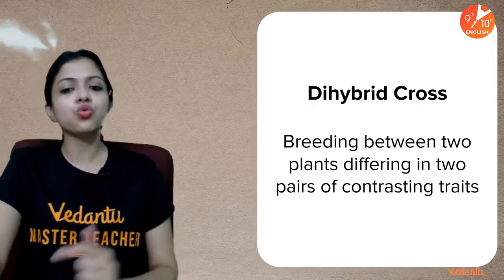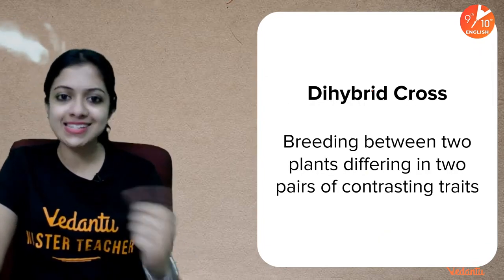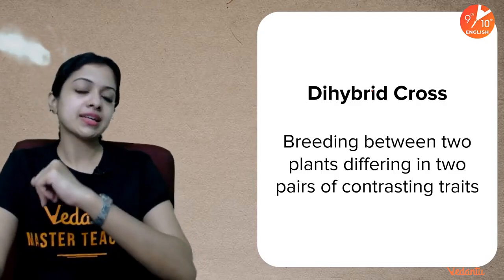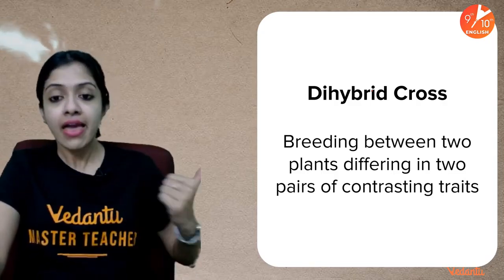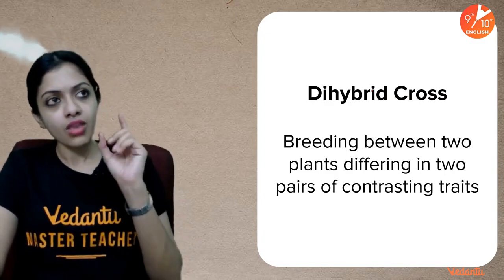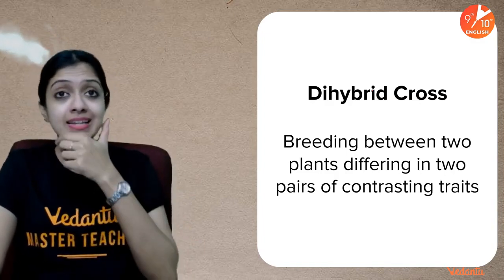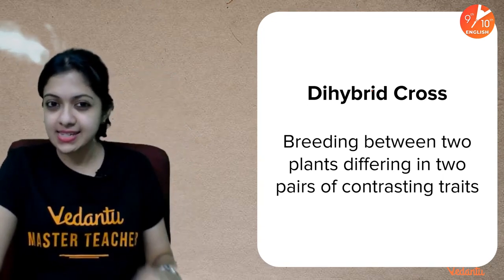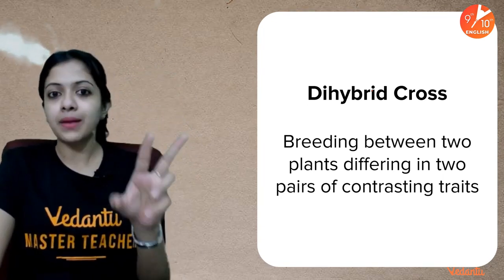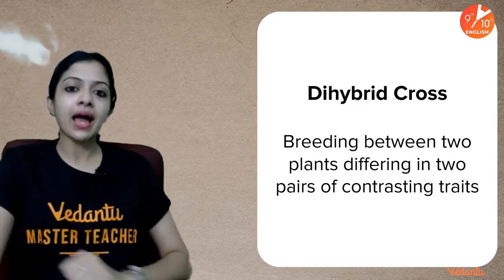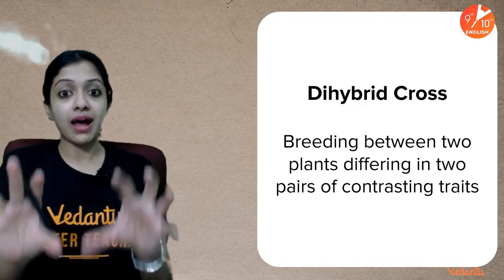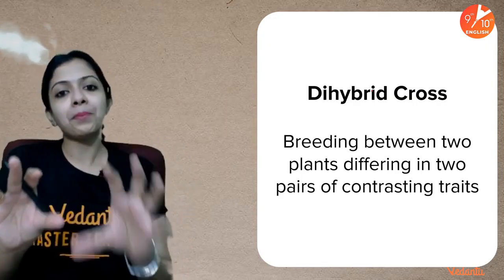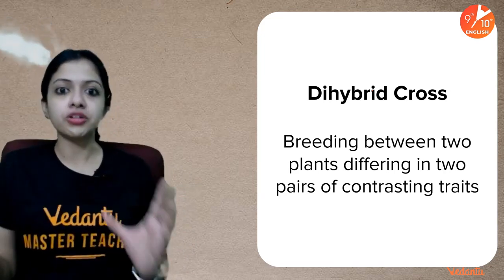Now let's move on to a step higher, and that is dihybrid cross, which is breeding between two plants differing in two pairs of contrasting traits. What do I mean by that? In a monohybrid cross, for example in tall and dwarf pea plants, he chose pea plants which were similar in 6 characters but differed in plant height or stem length. Now in dihybrid cross, Mendel chose two parent plants such that they were similar in 5 characters, but in 2 particular characters they exhibited contrasting traits.